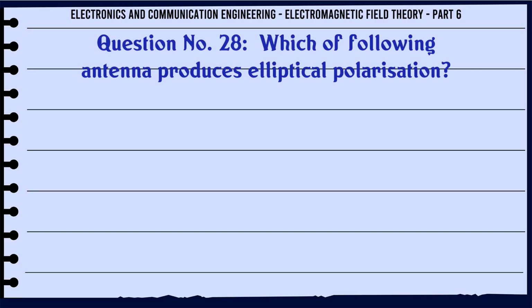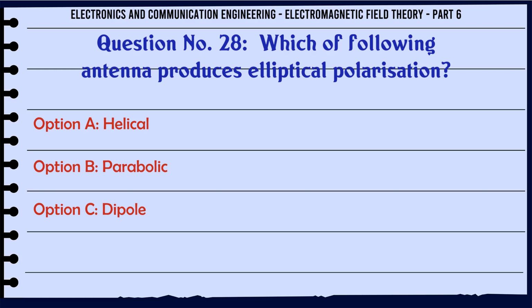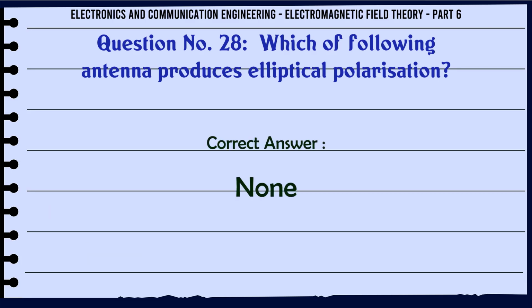Which of following antenna produces elliptical polarization? A, helical, B, parabolic, C, dipole, D, none. The correct answer is none.